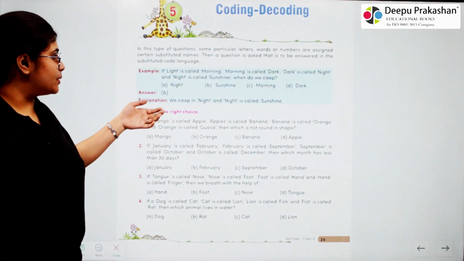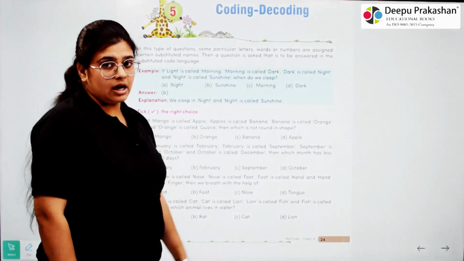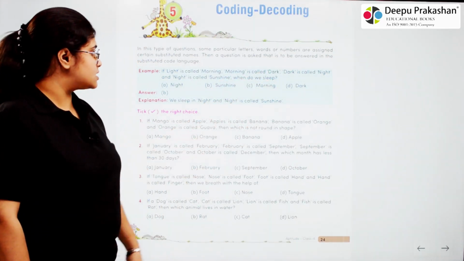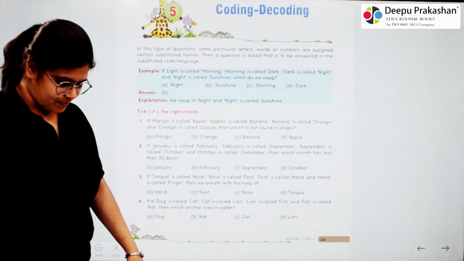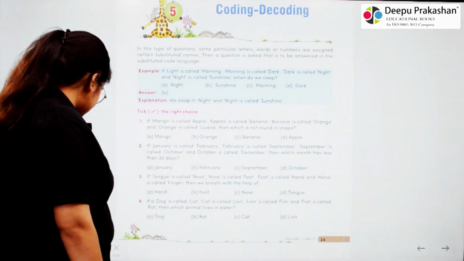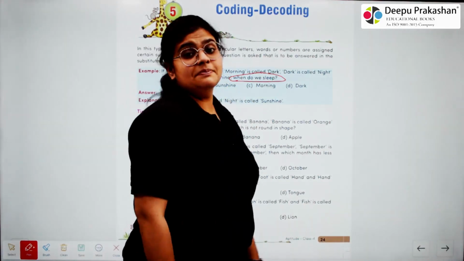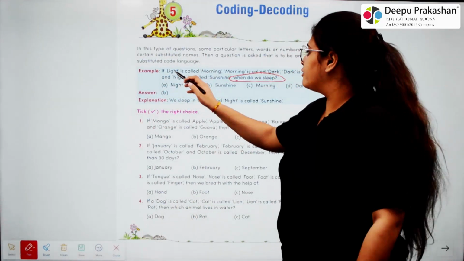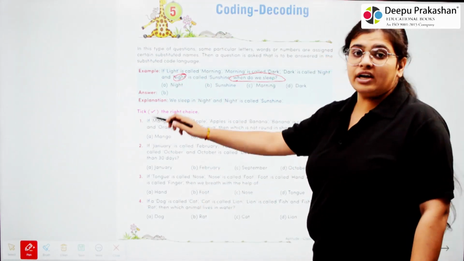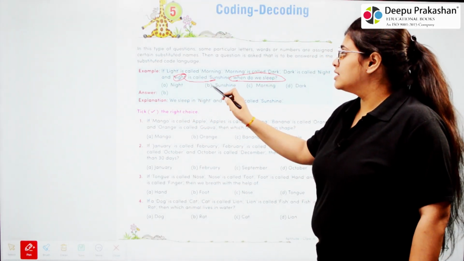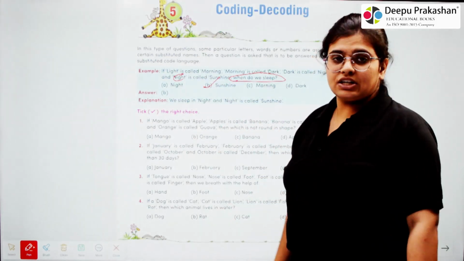Okay, example. If light is called morning, morning is called dark, dark is called night, and night is called sunshine, when do we sleep? So first, for the answer, when do we sleep? We sleep at night. So here we find the night. Night is present here. So here we call night as sunshine. So our answer for this one will be B, sunshine. Okay?